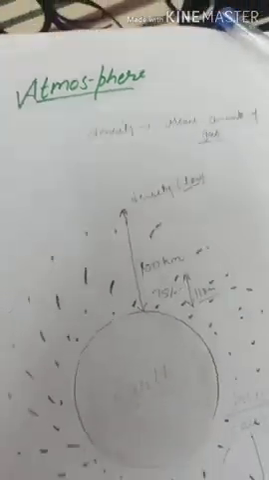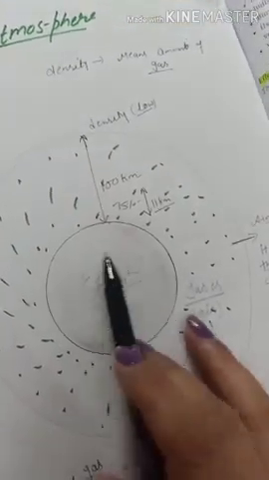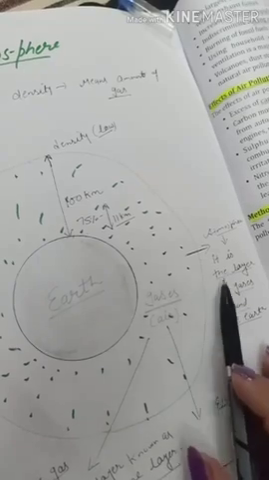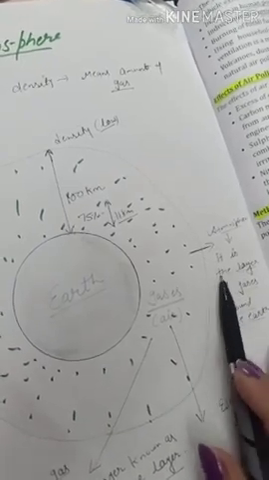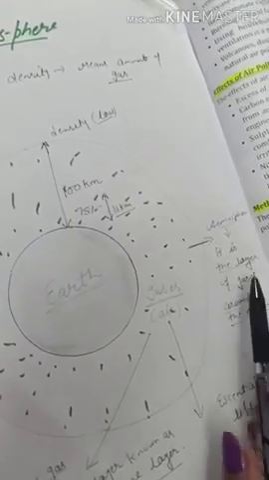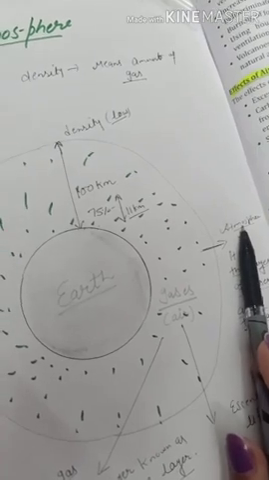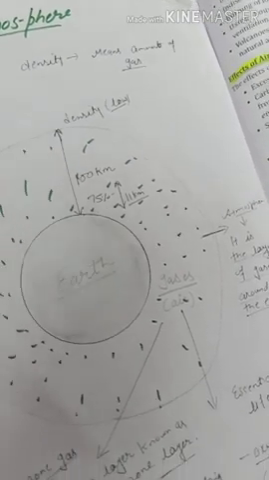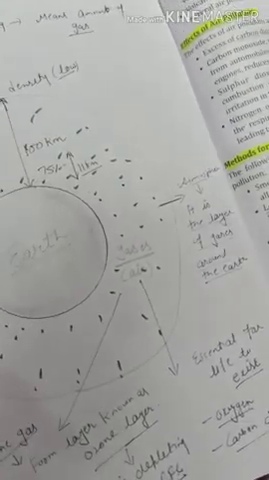So this is all about the atmosphere, that is earth's surface is surrounded by a layer of gases, and this layer of gases is known as atmosphere. And atmosphere is essential for life to exist.